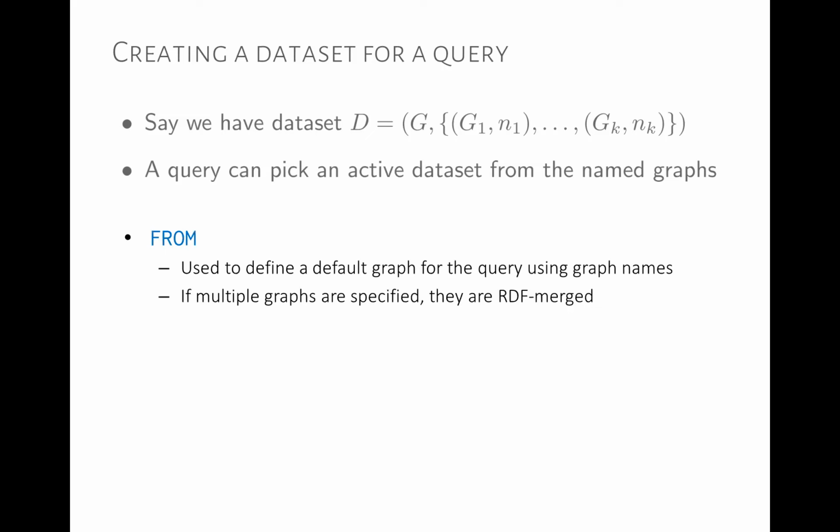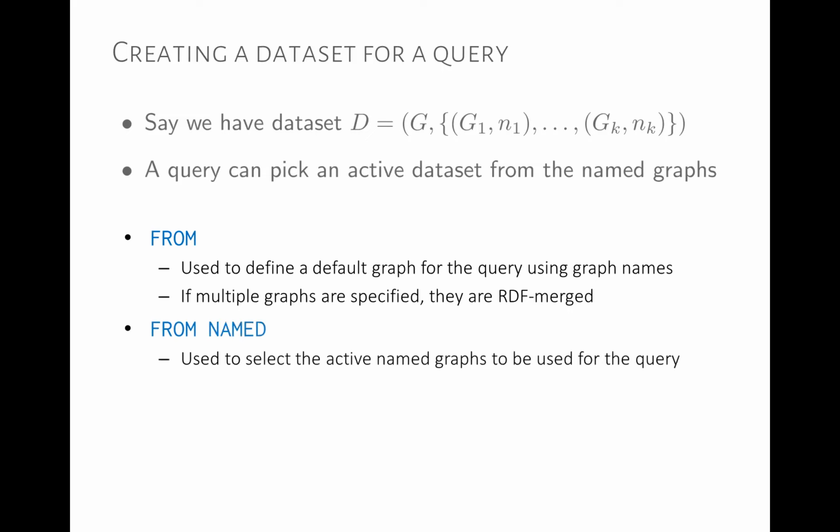So for this, we have two features. One is called FROM. FROM is used to define a default graph for the query using graph names. If multiple graphs are specified, they are RDF merged. Okay? So we'll have to remember what RDF merge is in a second. And then we have FROM NAMED that allows us to load specific named graphs as named graphs for the query. So this is kind of a bit complicated, but we'll see examples. We'll get through it, hopefully.